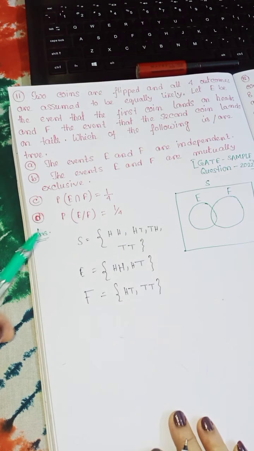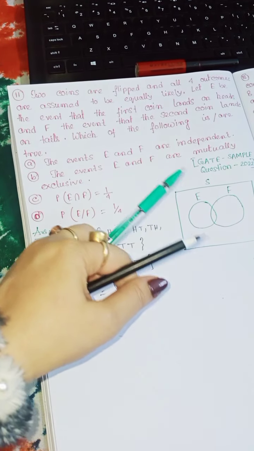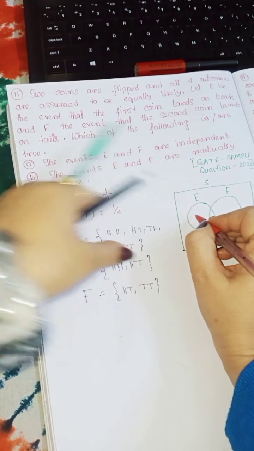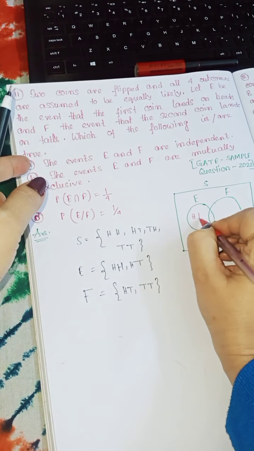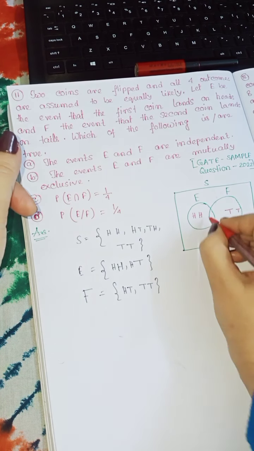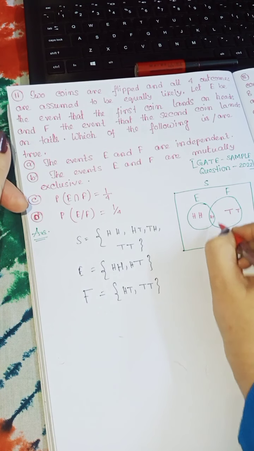So here, head is happened in E, and in F it is tail, then the intersection becomes head and tail.